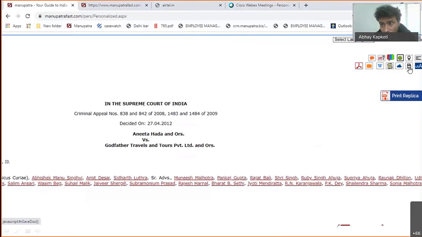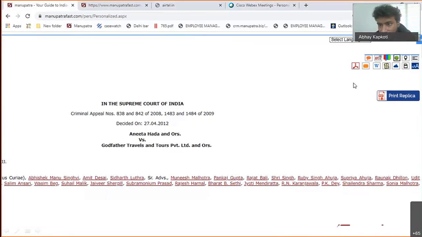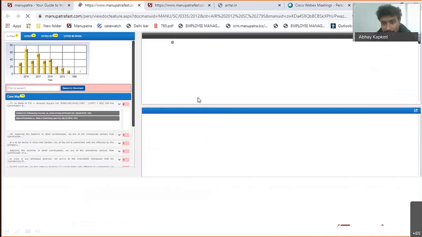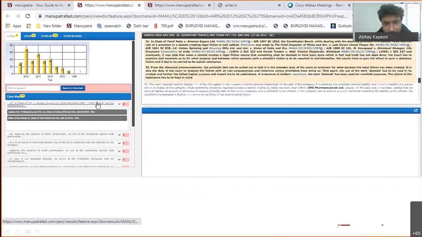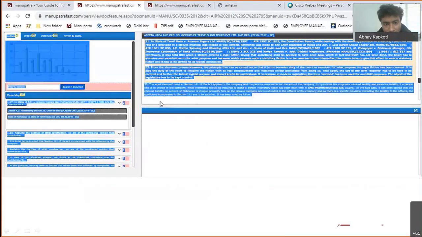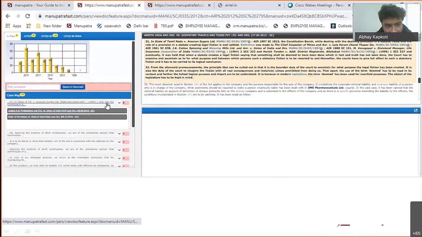If you want to save it in Manupatra cloud, in manupatra.com, you'll be able to see that in display settings. Let's come to that. Okay, so this is the important para. This is one of our artificial intelligence features. What this does is it gives you the most quoted paragraph of this judgment. So this is the 31st paragraph of Anita Handa, and this has been cited twice in different judgments.